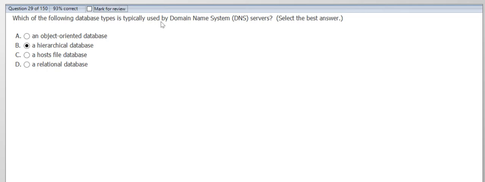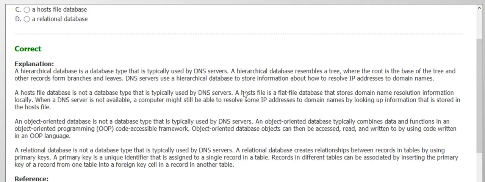Which of the following databases is typically used by DNS servers? Is it object-oriented database, hierarchical database, host file database, or relational database? So DNS is like a tree. If you see DNS, we'll choose hierarchical database. Let's see the answer.